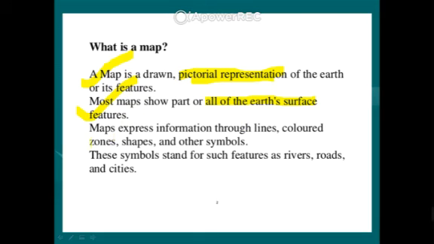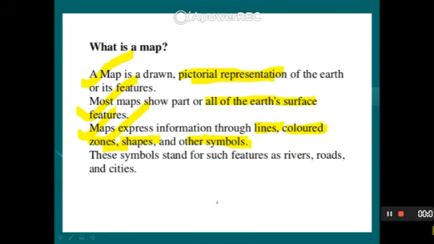And climate conditions are also highlighted. So a map expresses information through lines, colors, zones, shapes and other symbols. These are the components of the map. Okay, so a map includes lines, colored pictures, colored shading areas, zones, shapes and symbols. So a map has many components, and these components denote the particular map. Okay, so a map is a 2D and pictorial representation of the earth and its features, and it represents them with the help of lines, colors, zones, shapes and other symbols.